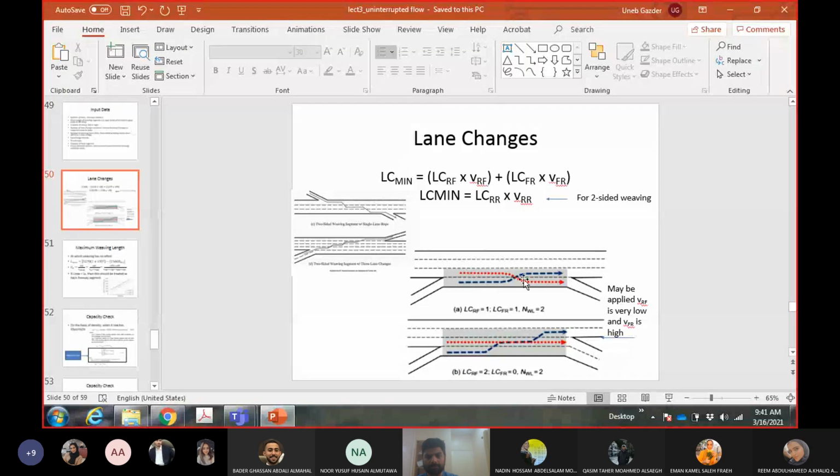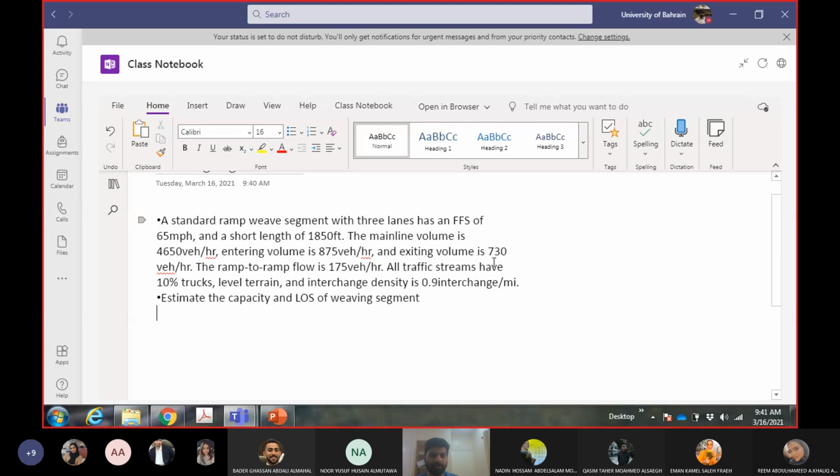So again, 1 and 1, and NWL will be 2. They said standard, they did not give any particular figure. So I'm assuming that 3 lanes with one-sided flow will be that one. So first of all, I will calculate LC minimum.